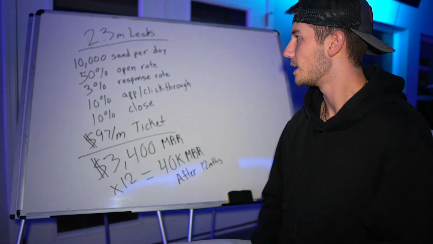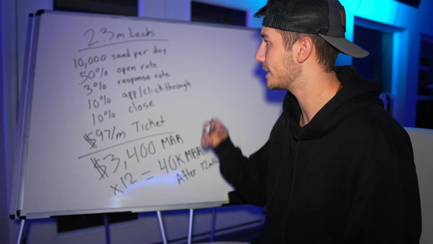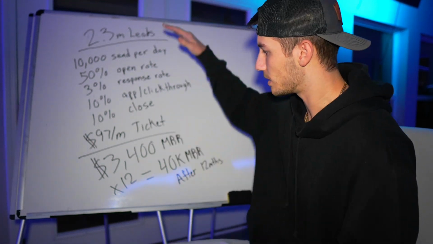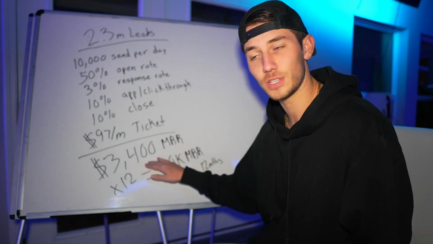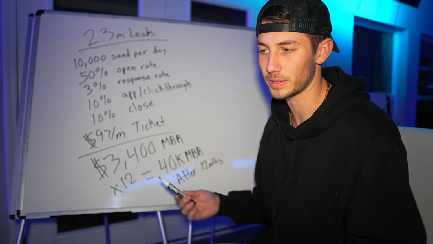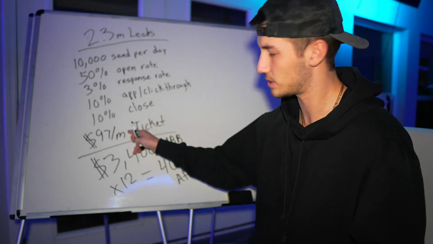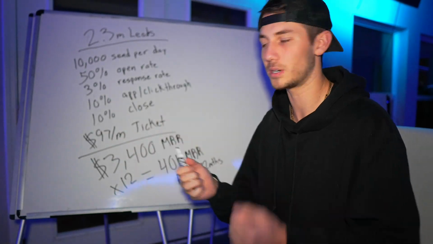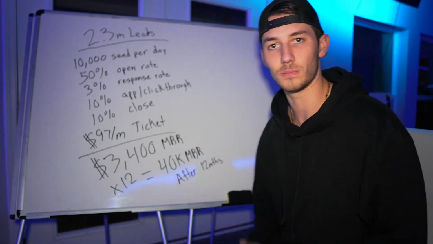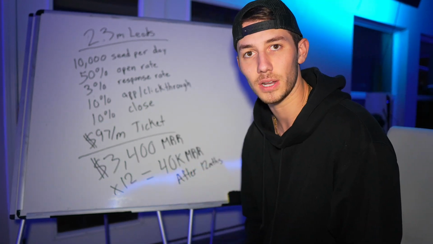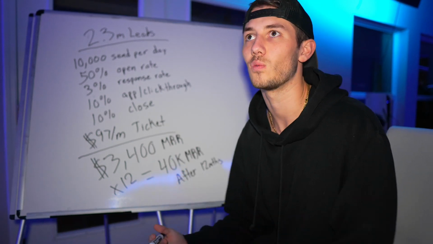All right, so if we launch this campaign and hit 10,000 real estate agents every single day, with these numbers, utilizing our cold email, we'll be scaling by $3,400 every single month, compounding, not factoring in churn or anything, but this number is obviously gonna be higher as we get them in our system and upsell them and all that stuff, so we'll just leave churn out of it for this equation. We should have $40,000 monthly recurring coming in every single month after a calendar year. That puts us at what?